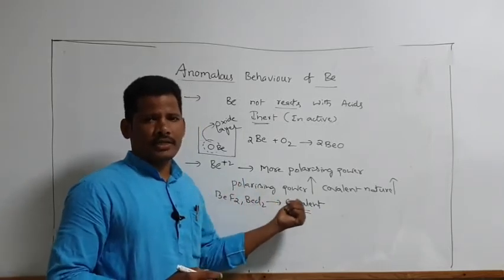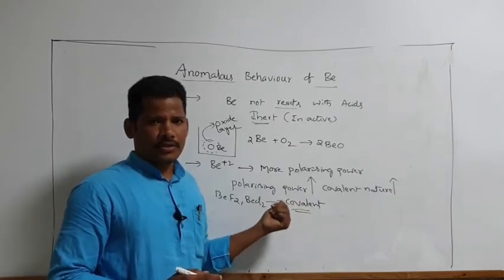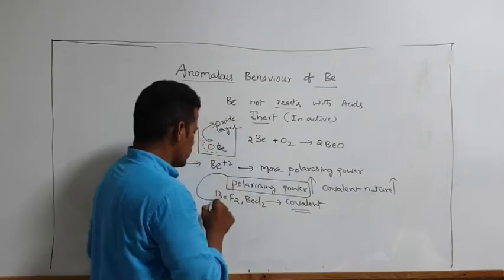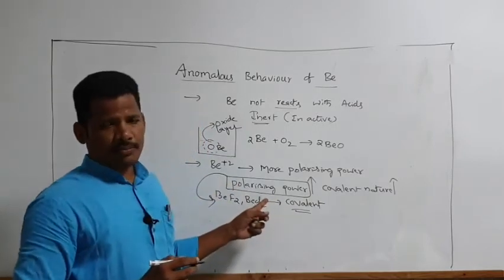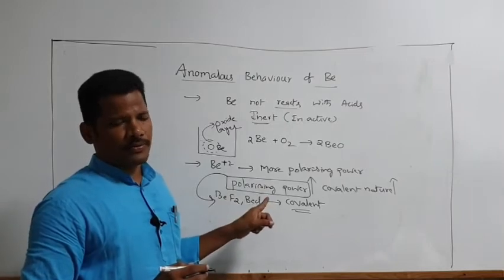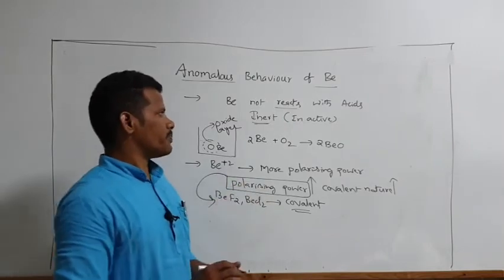This point was given in the previous NEET question, 2018. So remember, why does beryllium show covalent nature? Reason, polarizing power. Which has small ionic size has more polarizing power. So beryllium has more polarizing power.